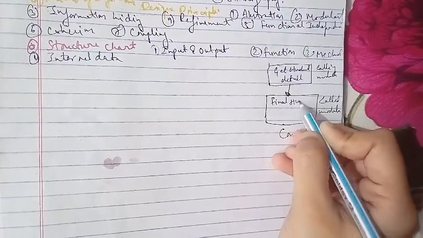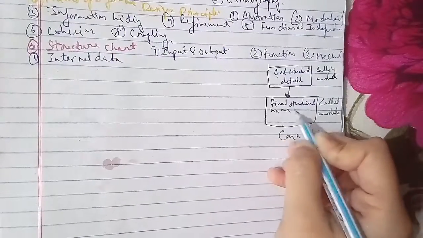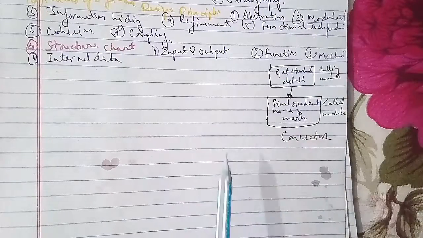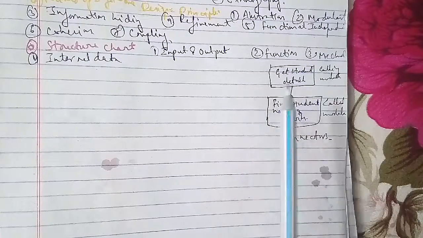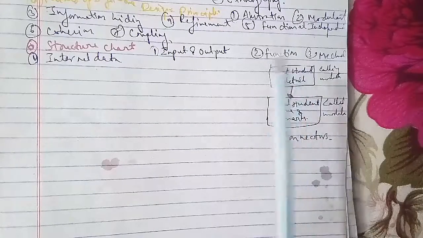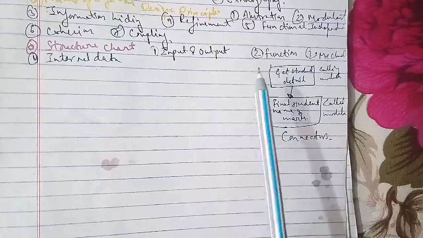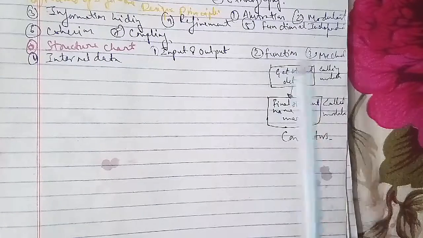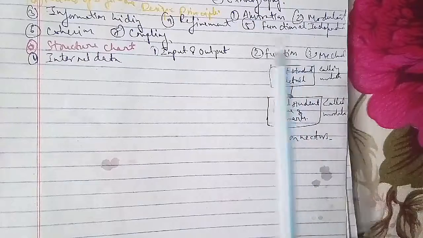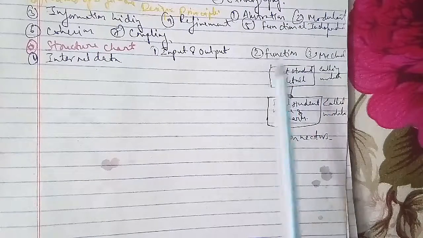The module uses data and flags. The data is processed by different modules, and the flag is used as a control signal. It can be set or reset. For example, if we have a module for getting employee detail, the caller, and another module for finding the employee's name, the called, then the caller module will send the employee's ID, and using that ID the called module will find the name of the employee. If the employee ID is valid, a message will be given by the called module to the caller module.